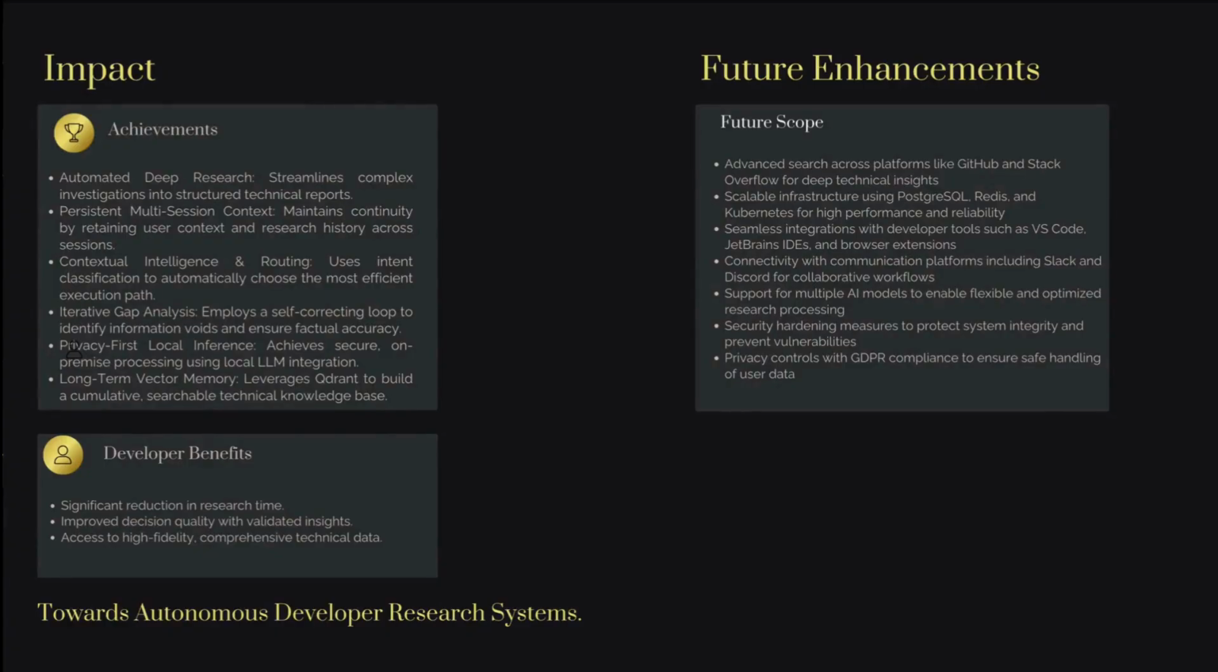And our future scope includes advanced research. We can also include advanced research of different platforms like GitHub and Stack Overflow for deep technical insights. We can make it scalable by integrating PostgreSQL, Redis, and Kubernetes for high performance and reliability. We can connect it with communication platforms including Slack and Discord for collaborative workflow, and we can also provide security hardening measures to protect system integrity and prevent vulnerabilities. So this is the end of our project.